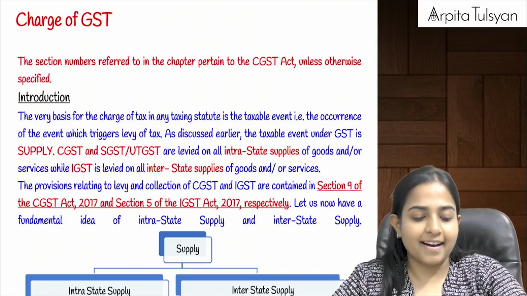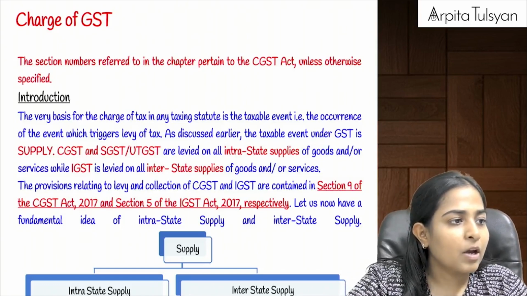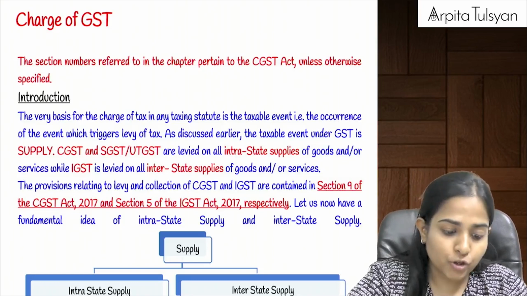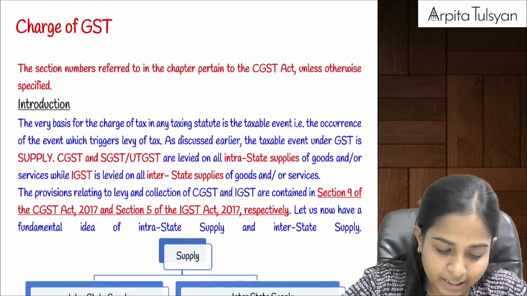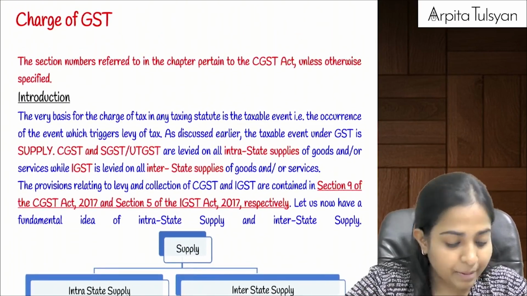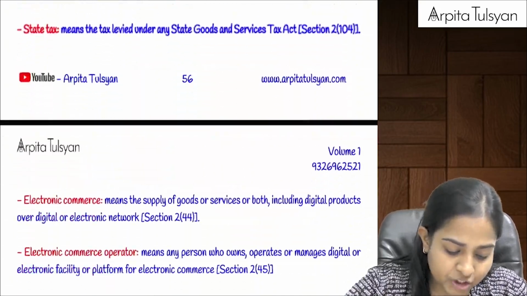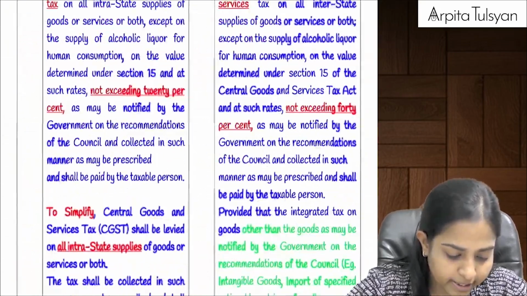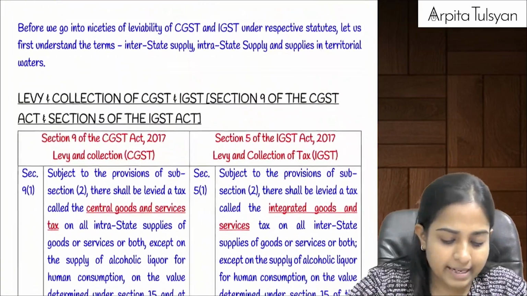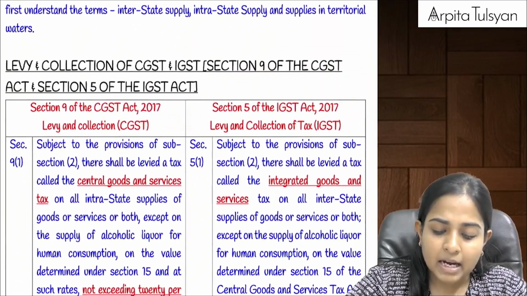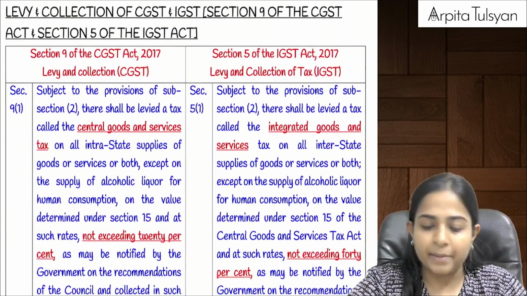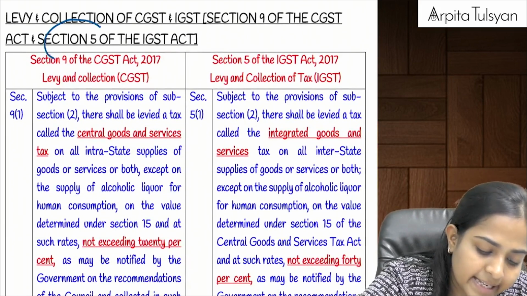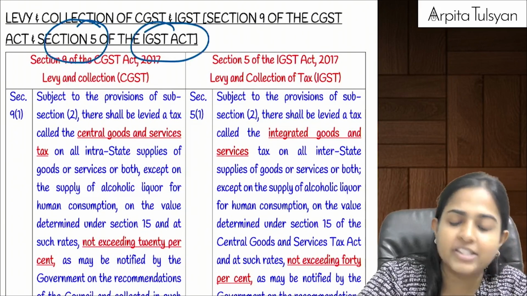Okay, so let's start with the amendments of charge of GST, statutory amendments which have been introduced and made applicable by the ICAI. In charge chapter, basically basic part of the chapter we have already studied. Now in the amendments, let's start. The first very small amendment is in section number 5 of the IGST Act.